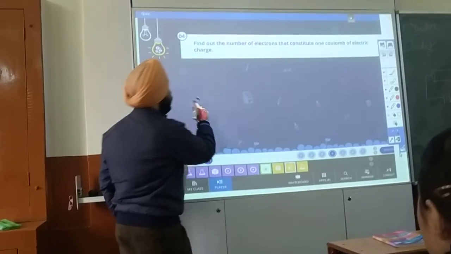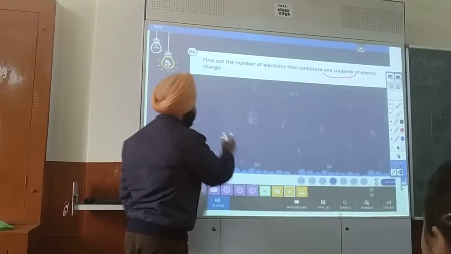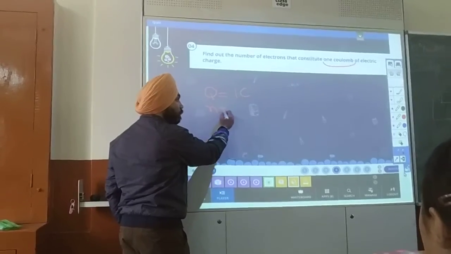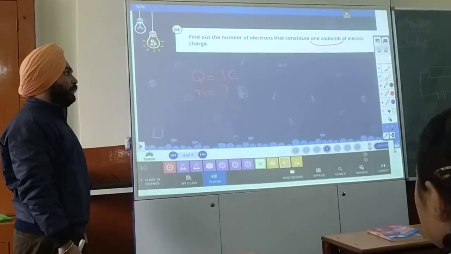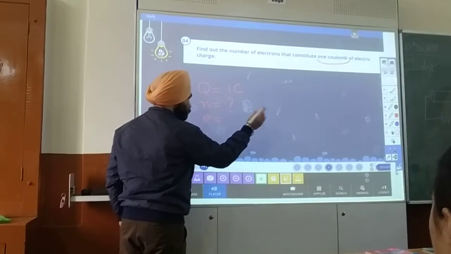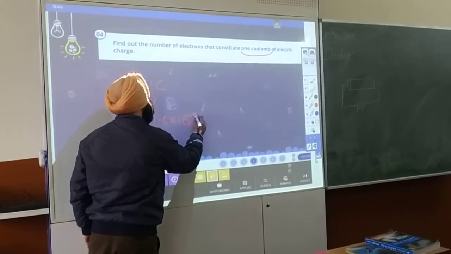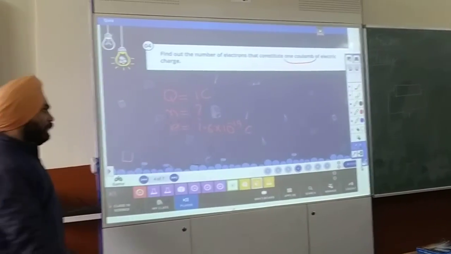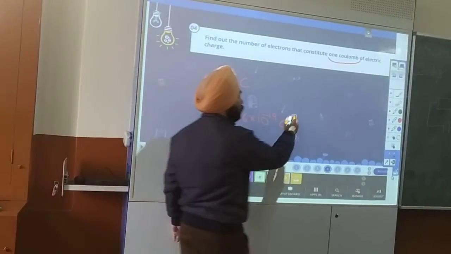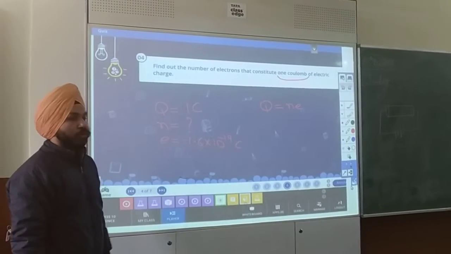Now see, what is given? Given is the value of the charge, 1 coulomb. We have to find the number of electrons, and we know the charge of 1 electron is 1.6 into 10 raised to power minus 19. This is the value of the charge, and you can also add the negative sign if you want to. Now, according to the formula, Q is equal to Ne.